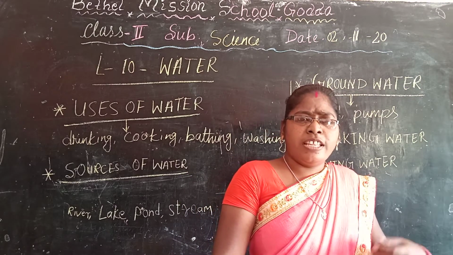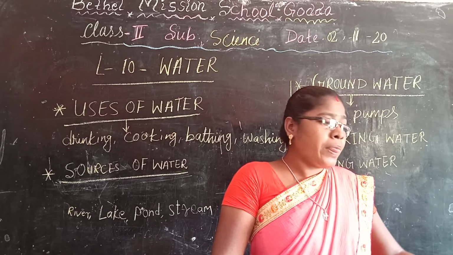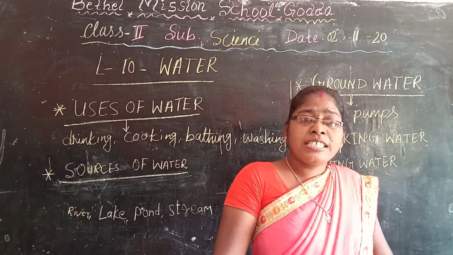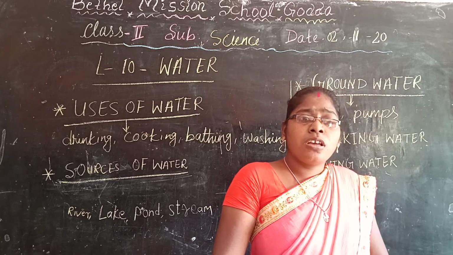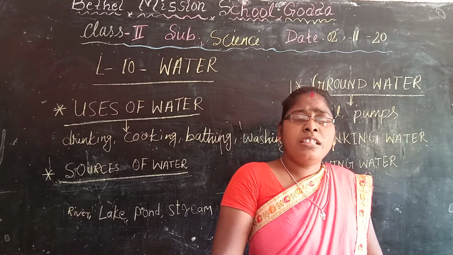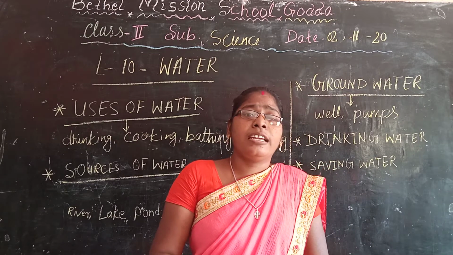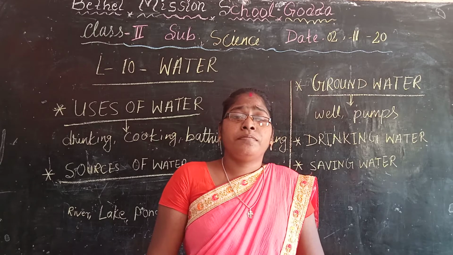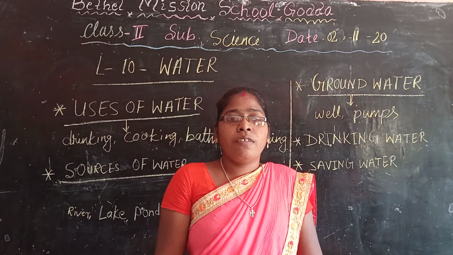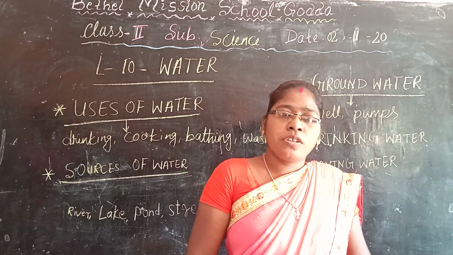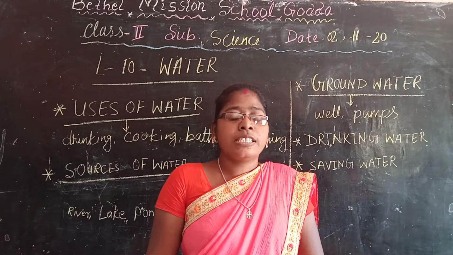Children, when there is rain, we have to collect the water in a tub, bucket or tank. That water we can use for cleaning the house and watering the trees. So that is the use of water. We have to collect the rainwater in the bucket, tank and tub, and after that we can use the water for washing our house. Children, I hope you understood. We have to save the water.